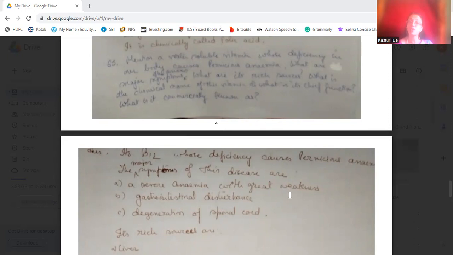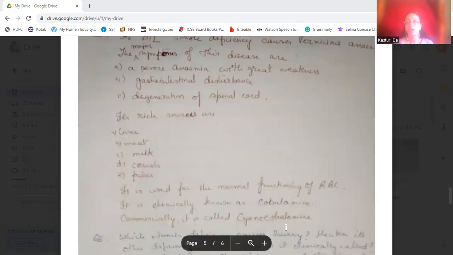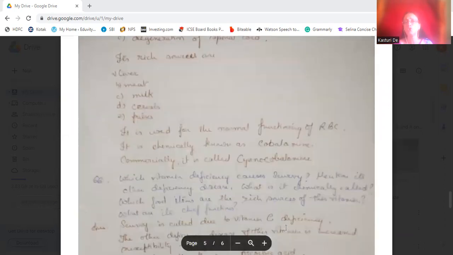Rich sources are liver, meat, milk, cereals, then pulses. It is used for the normal functioning of the RBC and it is chemically known as cobalamin, and commercially it is known as cyanocobalamin. So you have to memorize these terms, otherwise it will be very difficult for you to remember.